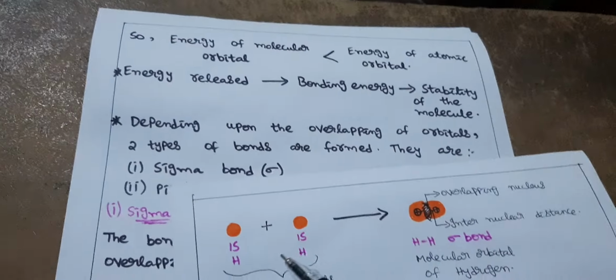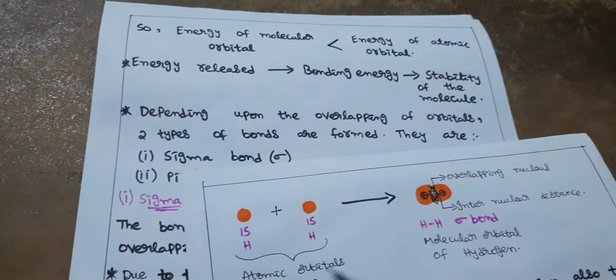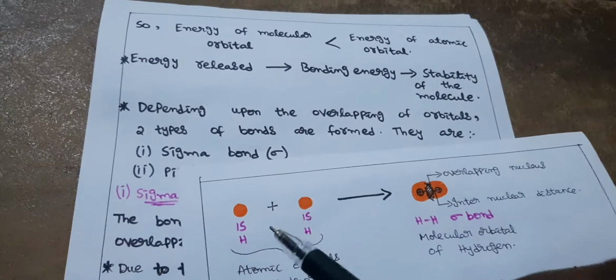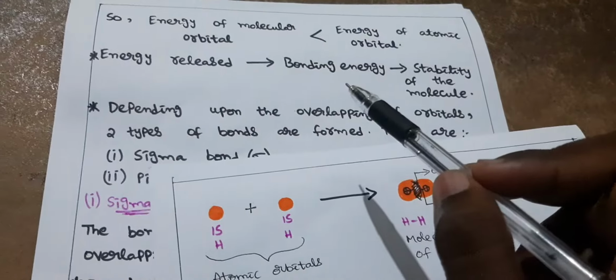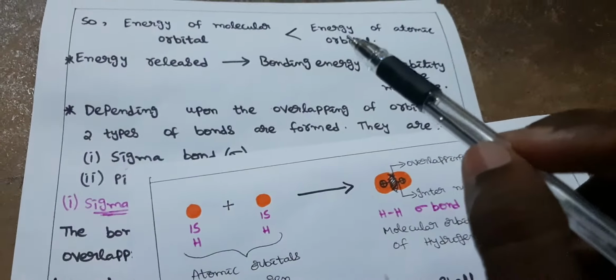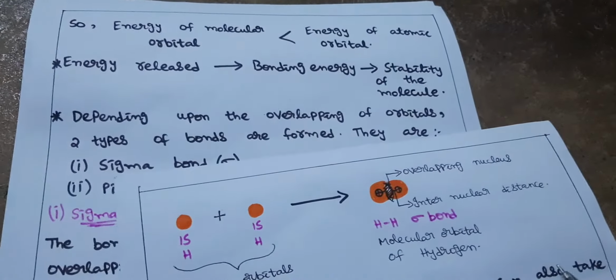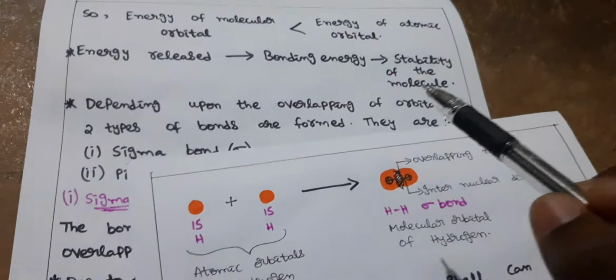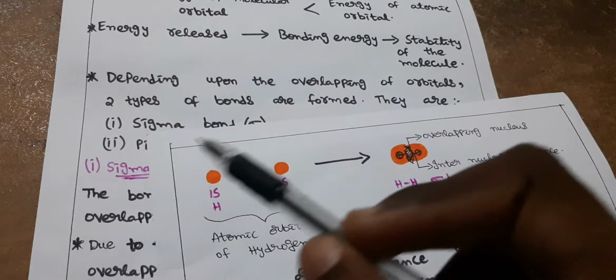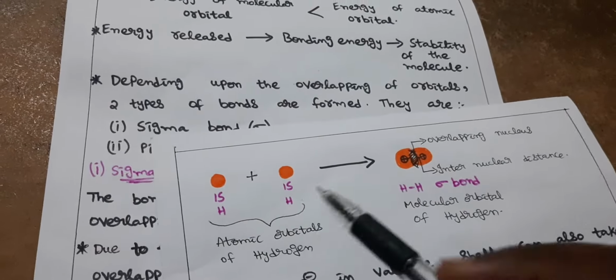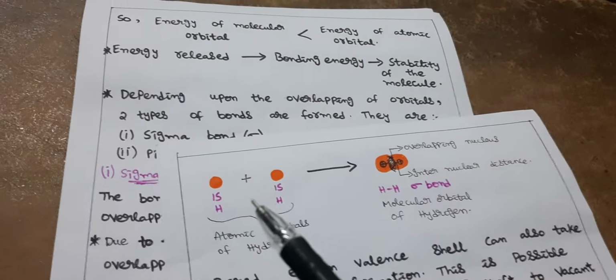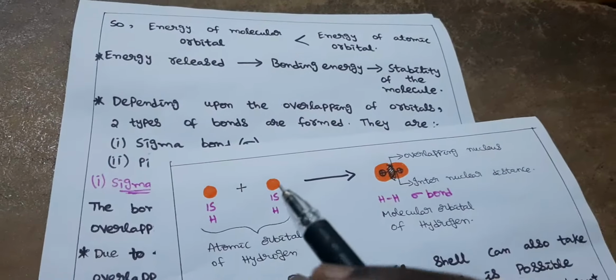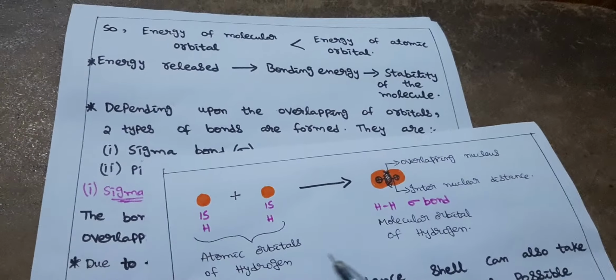Why? Because during the overlapping of these two atomic orbitals, some energy is released, and that energy is known as bonding energy, which stabilizes the molecule. That means initially they had some energy, but during the bond formation a little amount of energy is released.